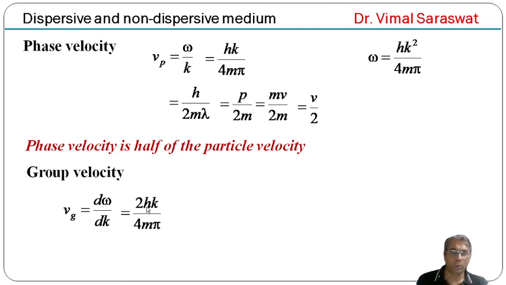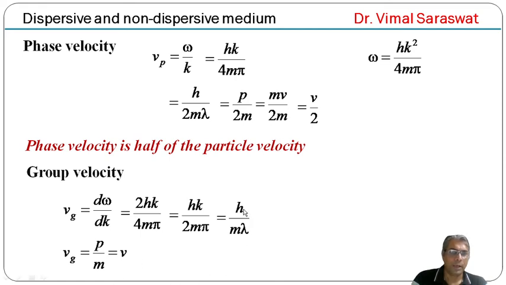So this will be the value of Vg, and if we cancel 2 and this 4, then Vg equals hk upon 2m pi, and k equals 2 pi by lambda. So if we substitute k equals 2 pi by lambda, then Vg equals h upon m lambda. So this will be the group velocity.